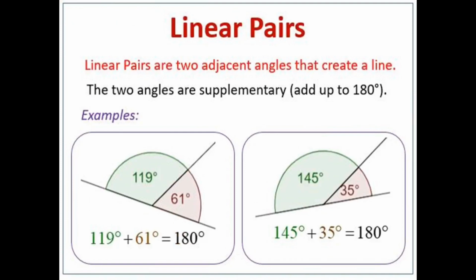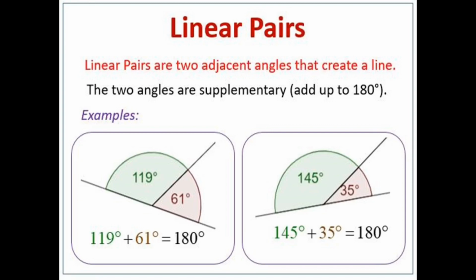Next topic is linear pairs, and it says that linear pairs are two adjacent angles that create a line, and the two angles are supplementary. That means on adding the two angles we will get 180 degrees. Now see the first example.